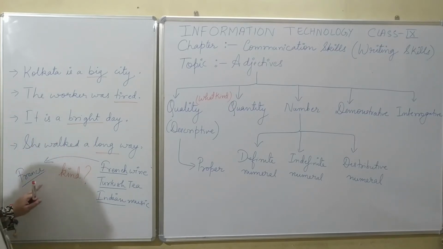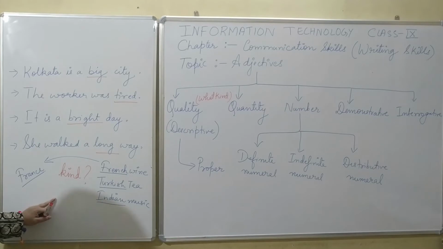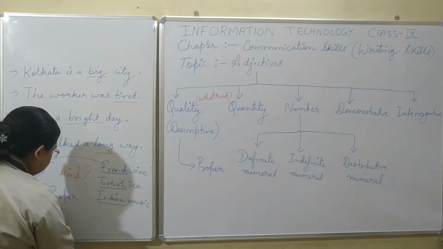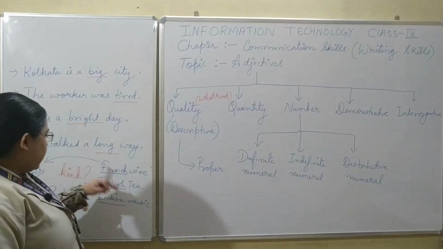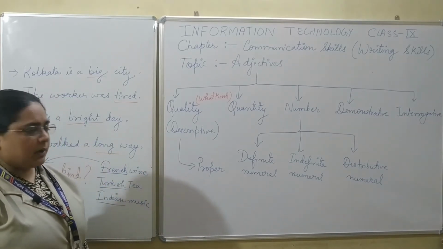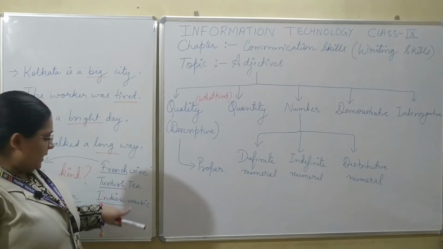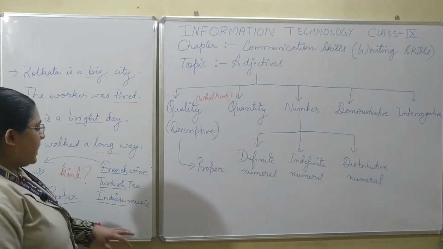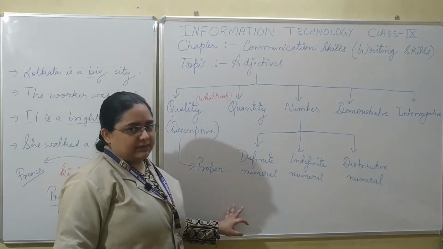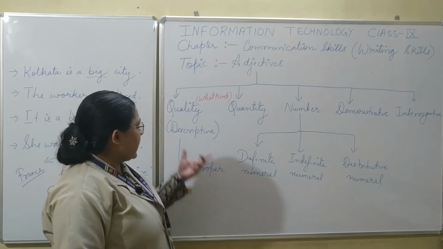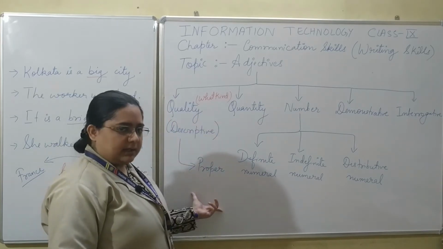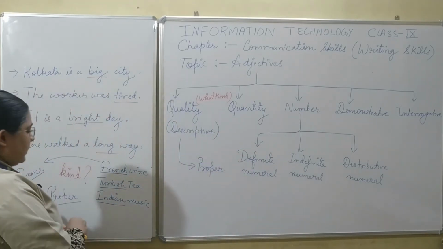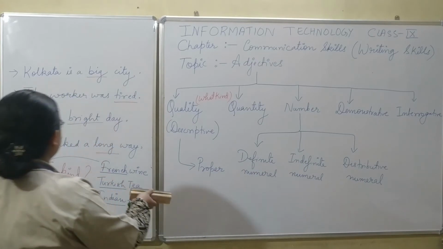And we know that France is the name of a place and it is a proper noun. Hence, such kind of adjectives are known as proper adjectives because they are directly derived from proper nouns. Turkish from Turkey, Indian from India. Okay, so this way you can see that these are also known as proper adjectives. So they form a special category within adjectives of quality. Next is adjectives of quantity. So we will see what are adjectives of quantity.